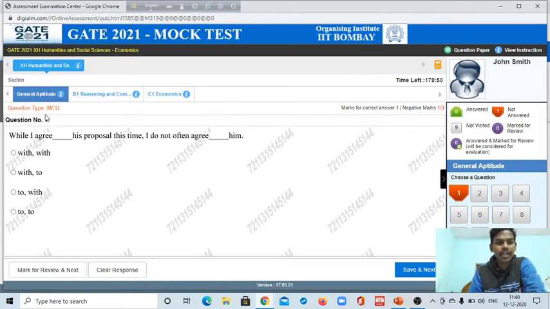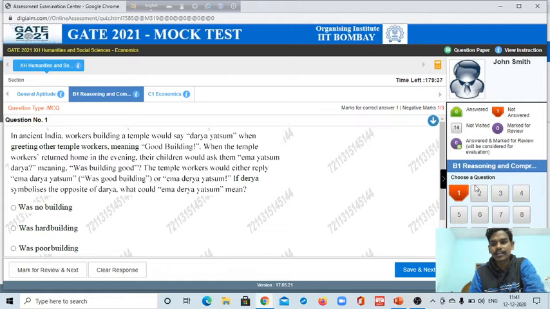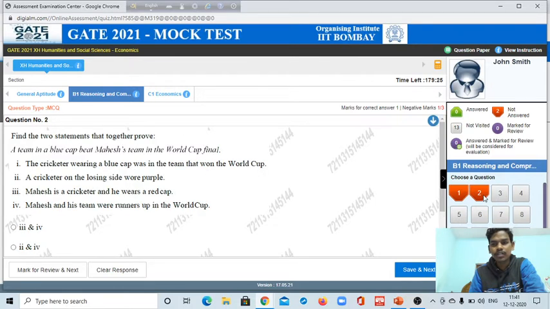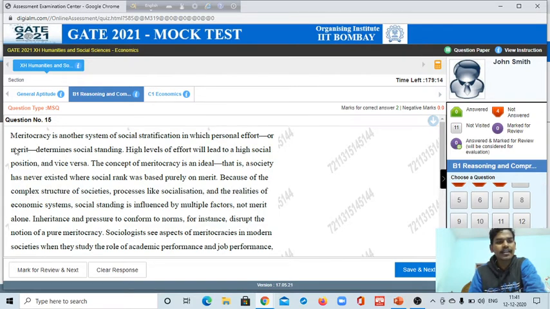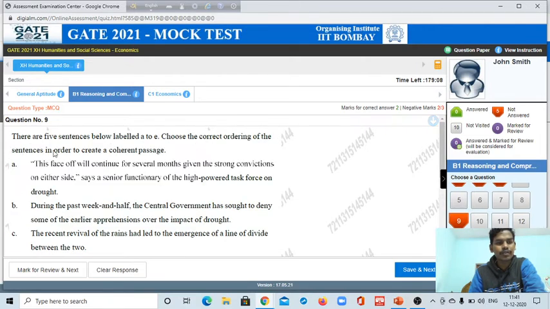Just see, this is the general aptitude part. If you want to go to the reasoning section, just click on it. You'll get every question, starting with question 1. If you want to go to the second question, just come to this part and click on question 2. If you want to go to question 3, click this. If you want to go to the last question, you will get this part, just click on it, and you will get question 15. If you want to go to question 9, just click on it.